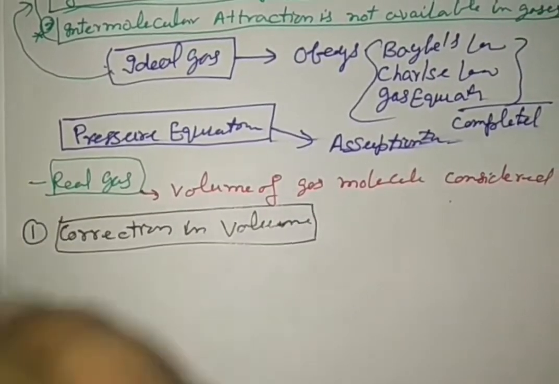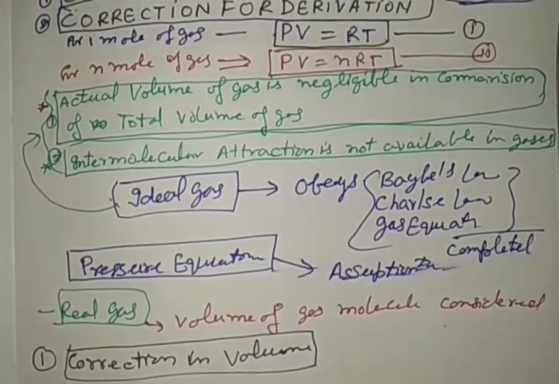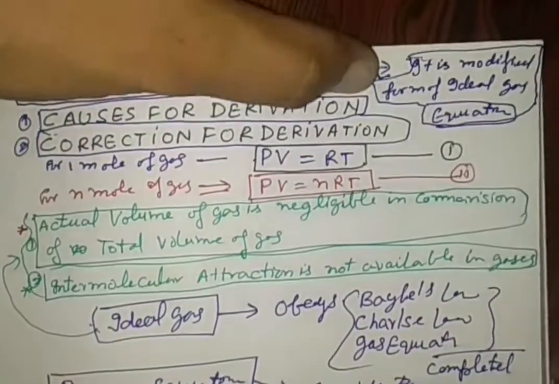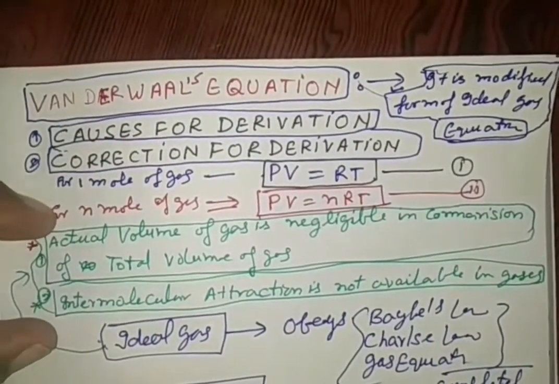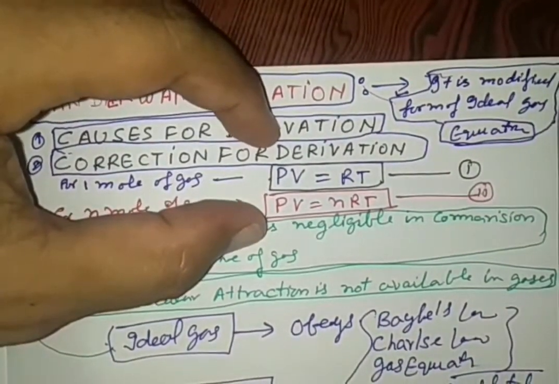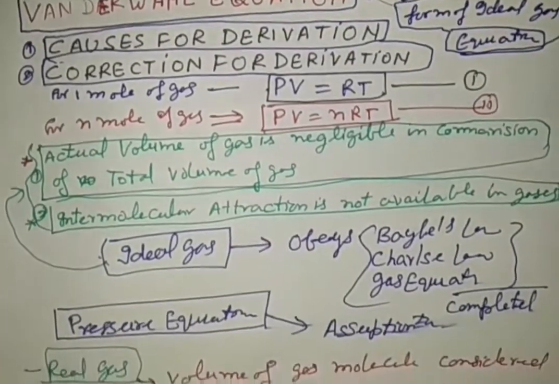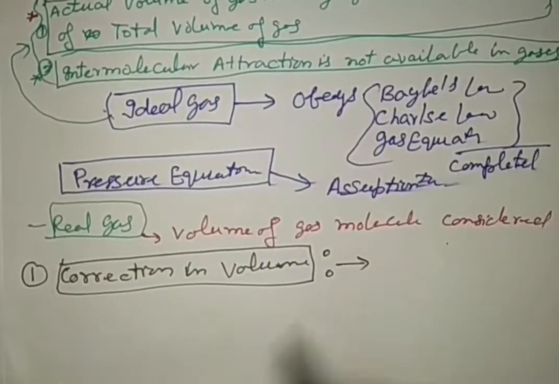This explanation is for the first cause for derivation. So these two assumptions are responsible for rectifying these formulas. We are going to take the first one and its correction, the correction in volume.